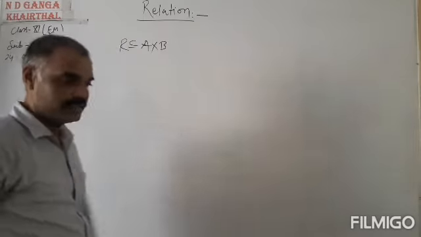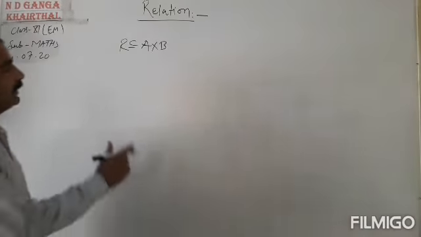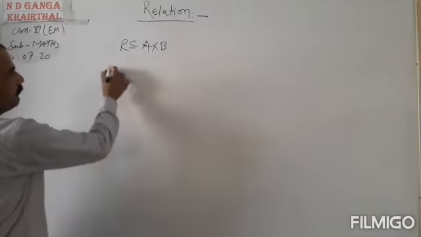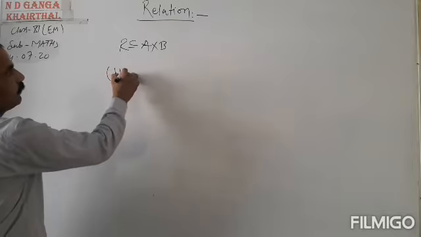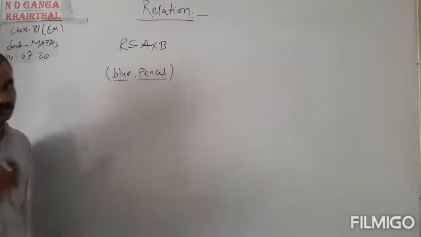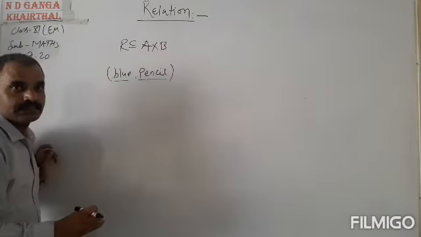Okay. Now we will understand different terms related to the relation. What are the different terms? In the previous example, we have taken blue pencil. Blue is the first term and pencil is the second term. So blue is the color of pencil.